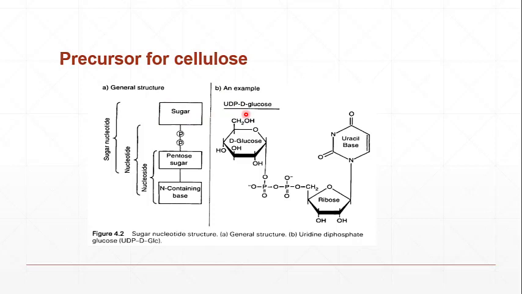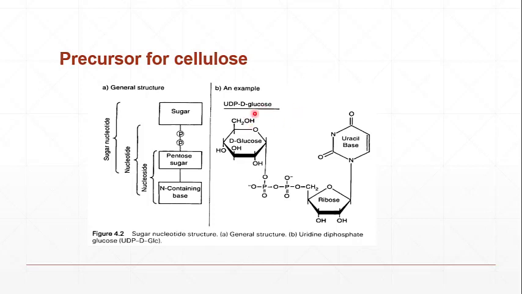As in protein synthesis, we can give an example. When there is protein synthesis, there are amino acids present in the cytoplasm, but those amino acids are first activated and then they are ready to be incorporated into the polypeptide chain. If the amino acid is not activated, then it will not be available to be incorporated in the polypeptide chain.